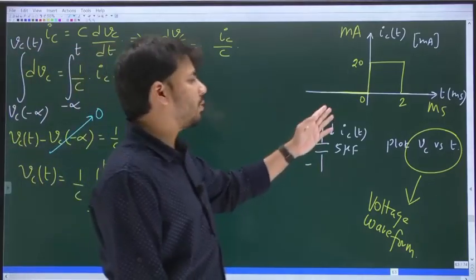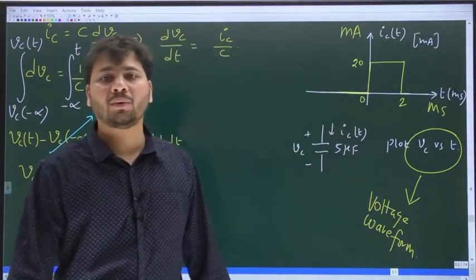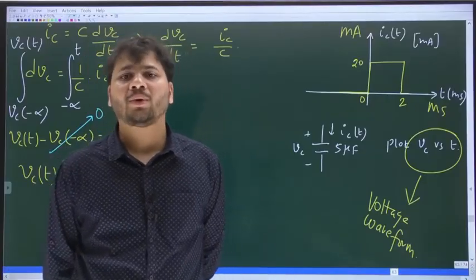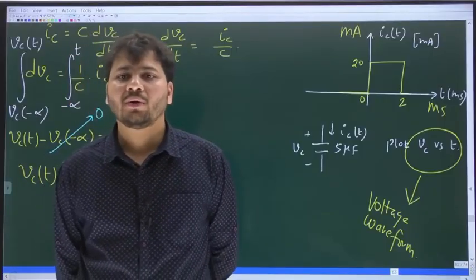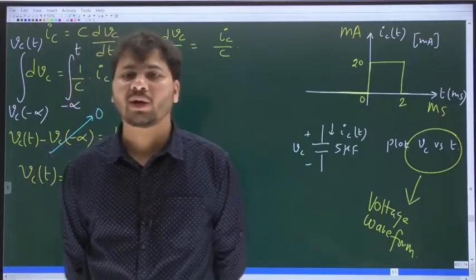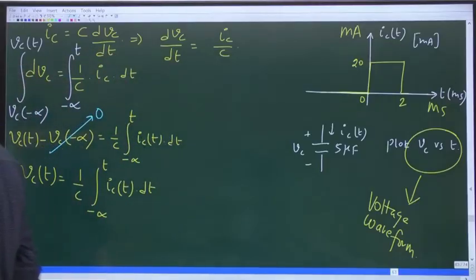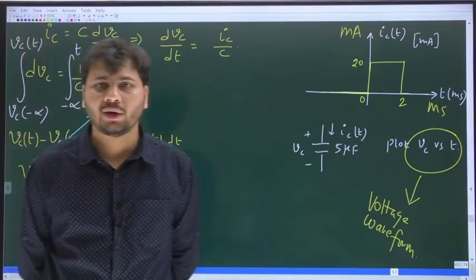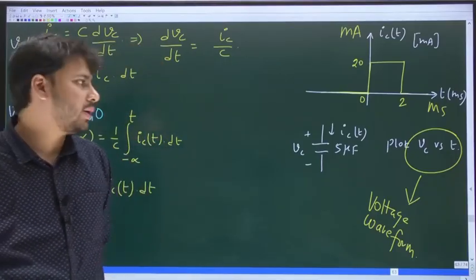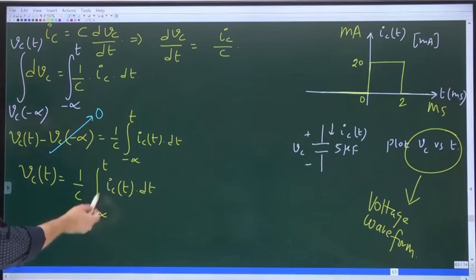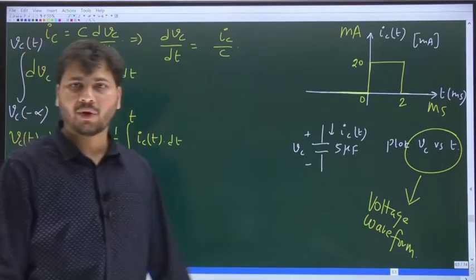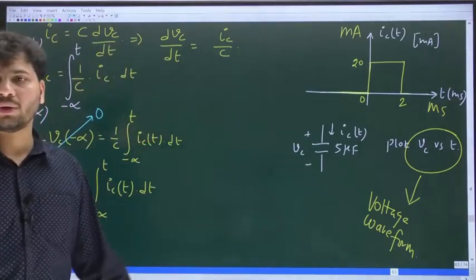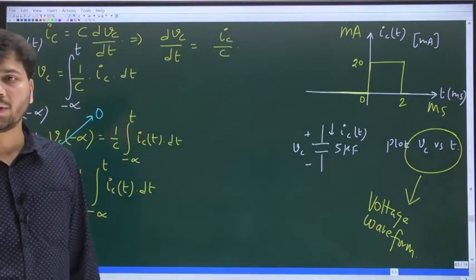Now tell me, what is the area under the current waveform from minus infinity up to t equal to 0? Please type in the chat box. It is 0. If the value of the integral is 0, the voltage across the cap will also be 0. That means up to t equal to 0, the voltage across the cap will be 0.